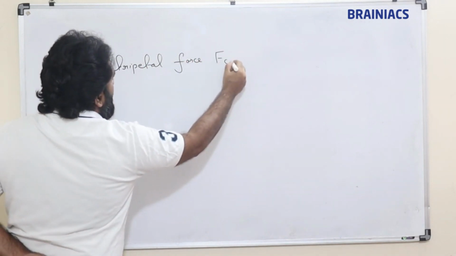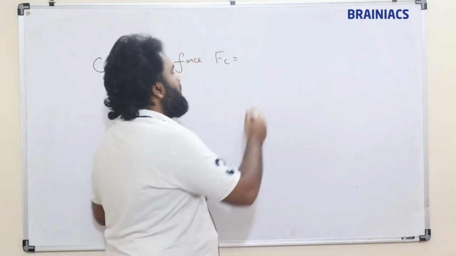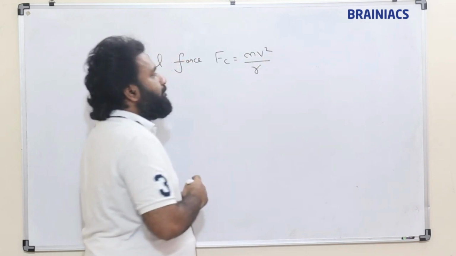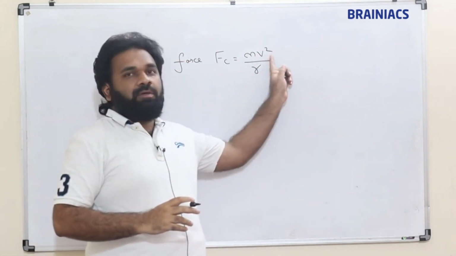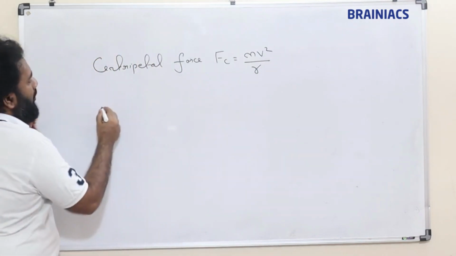What is the general formula for centripetal force? mv square by r, mass of the body into its velocity square divided by r.